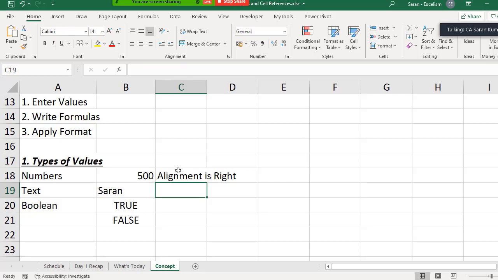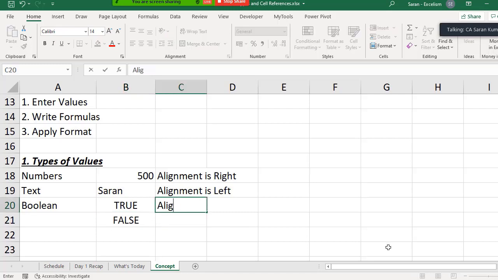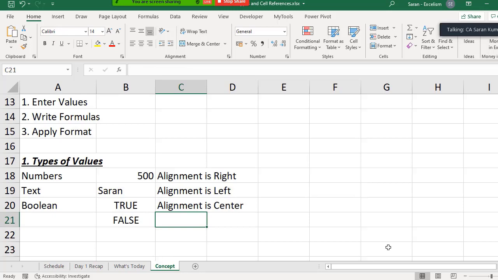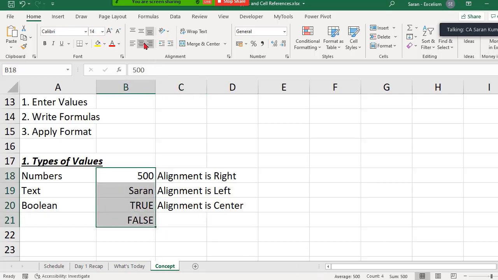If you have Excel before you, you can also type whatever I am doing here so that you can cross-check immediately. 7 is a text because the alignment is left. Boolean value is nothing but true and false. By default, the alignment of a Boolean value is center. This is one of the very key tips. This is one of the tests we use. Of course, once you enter, later you can keep everything right, center, or left. But I said by default alignment.